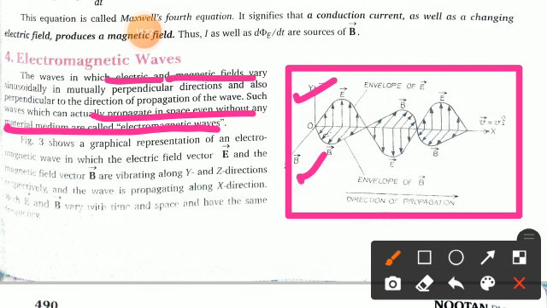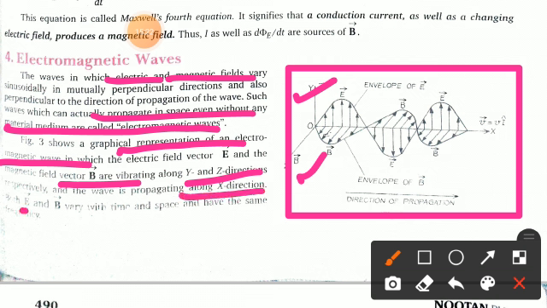Figure 3 shows a graphical representation of an electromagnetic wave in which the electric field vector E and the magnetic field vector B are vibrating along the Y and Z directions, and the wave is propagating along the X direction. Both electric and magnetic fields vary with time and space and have the same frequency.